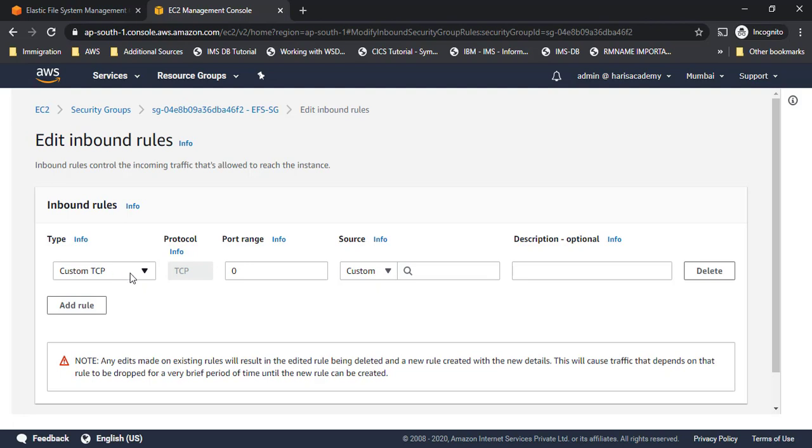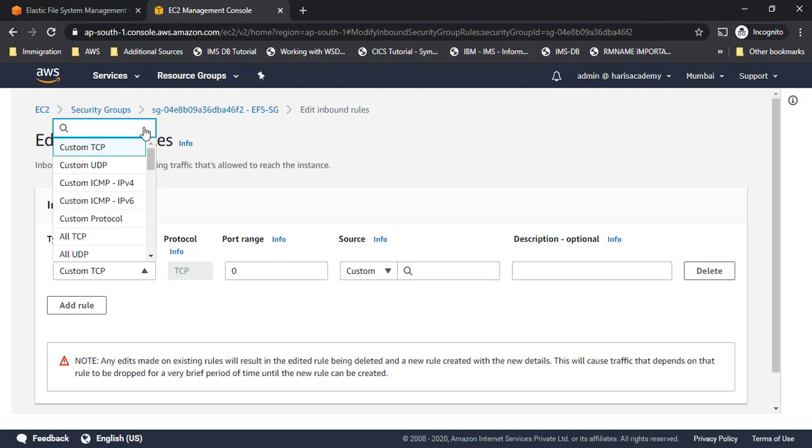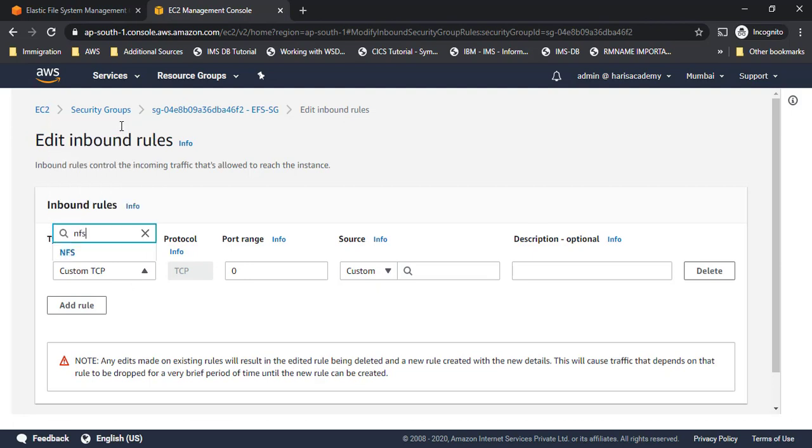So one important thing here is, every time we have seen, whenever we are trying to add inbound rules, port and protocol are very important here, right? So for EFS, we need to have a protocol called NFS, network file system. I click on NFS, and the protocol and port will be automatically populated. The port number would be 2049, right?